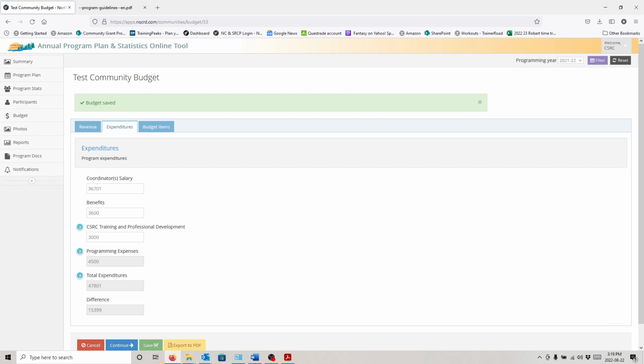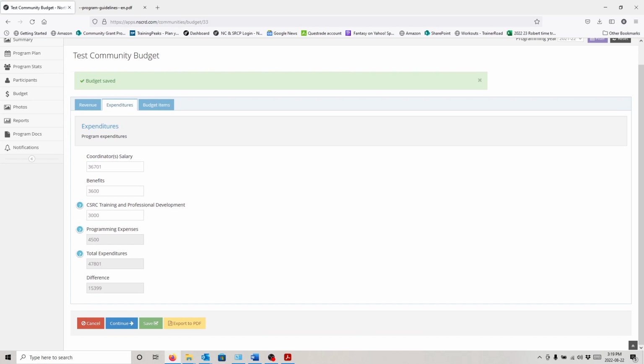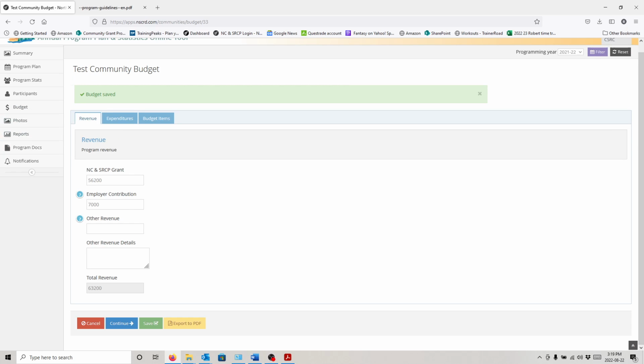Okay, and let's go back to expenditures. So you guys are going to notice that there's this number here, $15,399. Our total goal of using this budgeting app is to get this to be 0. Okay, so what this has done is it's taken all of our revenue. So it knows we have $56,200 and $7,000 coming in, so $63,200 in revenue.